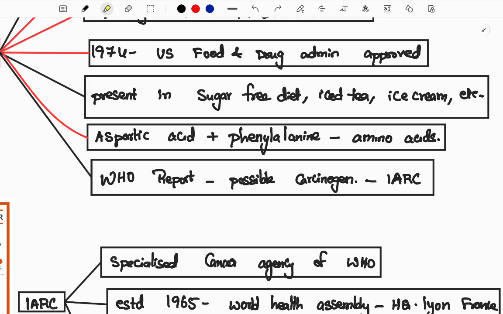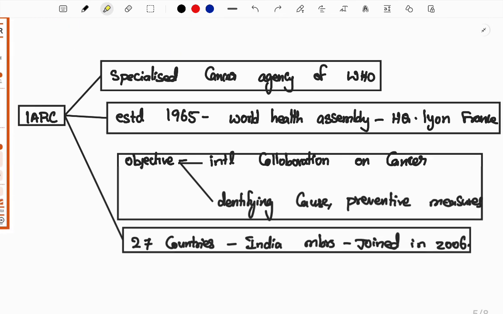Who submitted this report? The report was studied by WHO, and it was provided by the IARC, which works on cancer research internationally. So now let us understand what this IARC is. It is the International Agency for Research on Cancer, a specialized agency of WHO, the World Health Organization. It was established in 1965 under the World Health Assembly, which is conducted regularly by WHO. Its headquarters is located in Lyon, France.